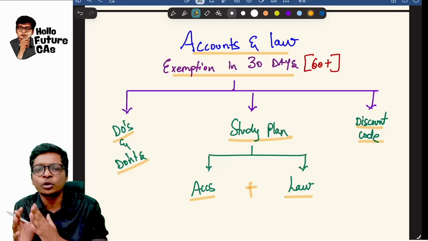Let's start off, guys. The first thing is a few do's and don'ts. Whichever faculty you are following for accounts and law, if you're going to do these things, you will definitely excel in your exams. And if you're still going to do these don'ts also, then you know your result. Don't ask me, guys. The first thing is conceptual clarity, and revise that conceptual clarity.